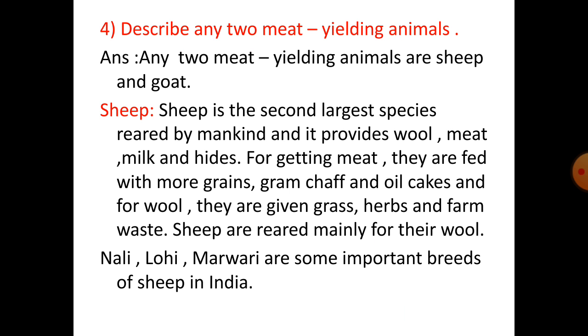Question number 4. Describe any two meat yielding animals. Any two meat yielding animals are sheep and goat. Sheep. Sheep is the second largest species reared by mankind and it provides wool, milk, meat and hides. For getting meat, they are fed with more grains, gram chaff and oil cakes, and for wool, they are given grass, herbs and farm waste. Sheep are reared mainly for their wool. Nali, Lohi, Marwari are some important breeds of sheep in India.